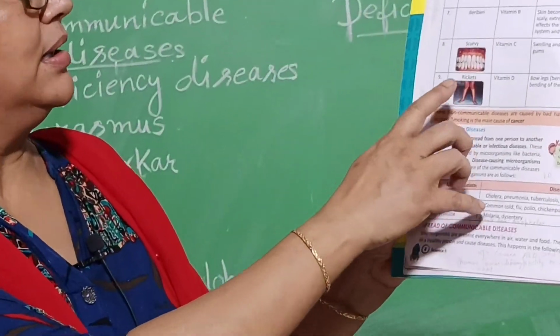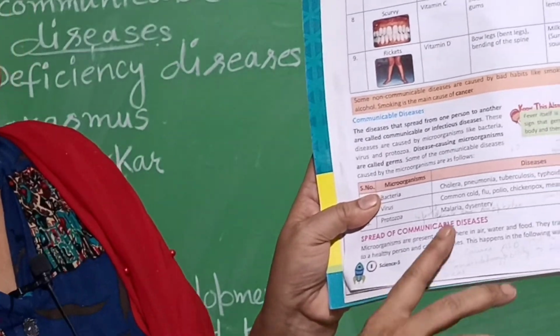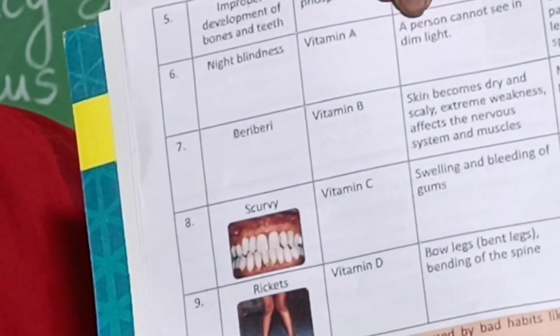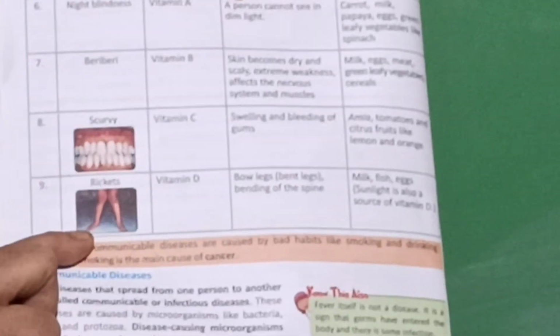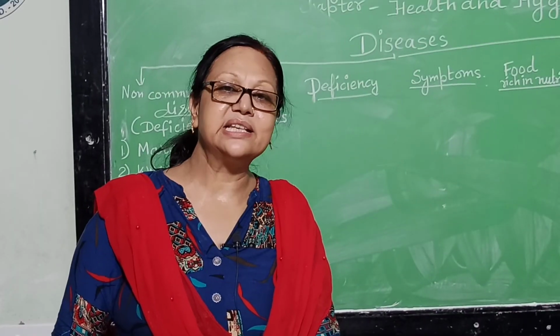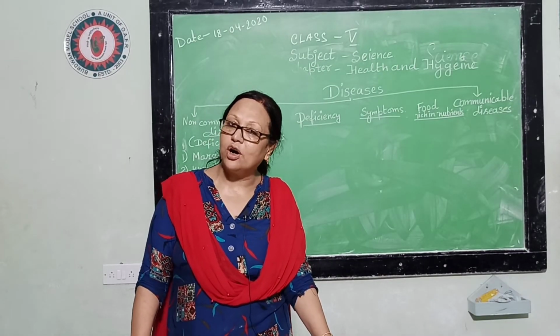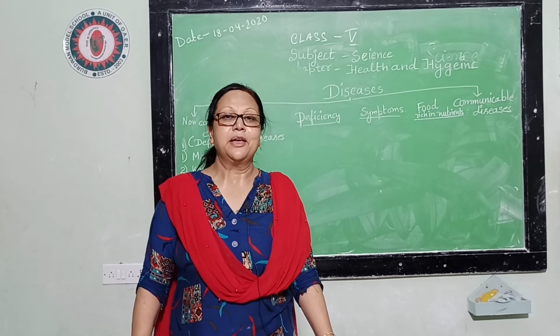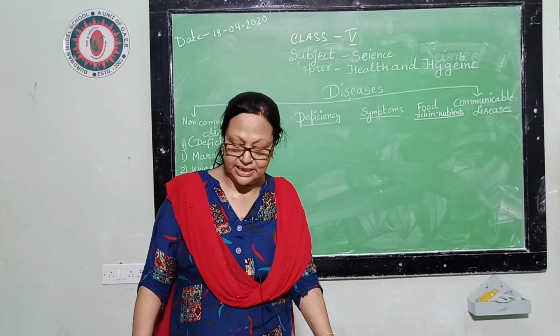So the legs become bow-shaped. This is rickets. Milk, fish, meat, these all are good supplements of vitamin D. And sunlight is a very good source of vitamin D.